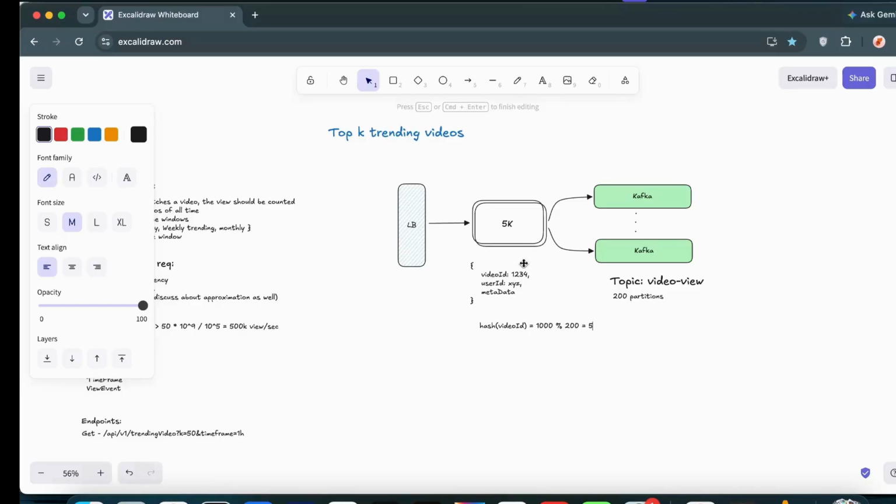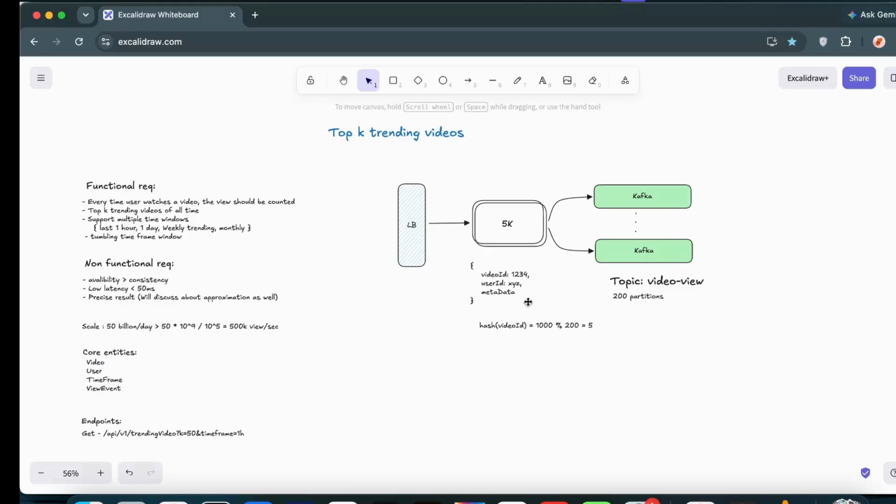Now, one important optimization is how producers send the events to Kafka. Since we are getting 500k views per second, if we try to make that many network calls to Kafka, it creates unnecessary network overhead and reduces the throughput. The further optimization we have to talk about is, are we seriously going to make 500k requests to just send these events into Kafka? The answer is obviously not. We have to think about optimization, and Kafka does really great work here.